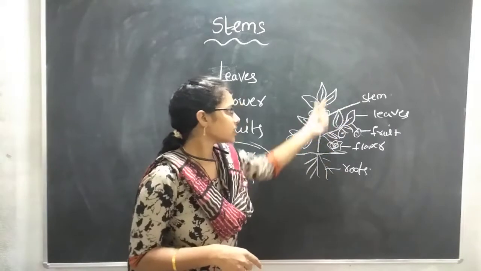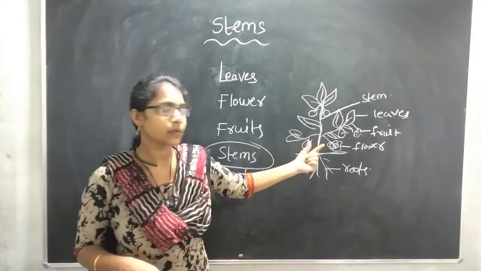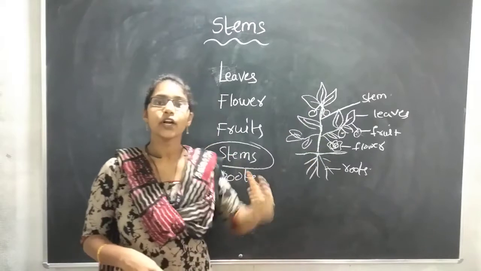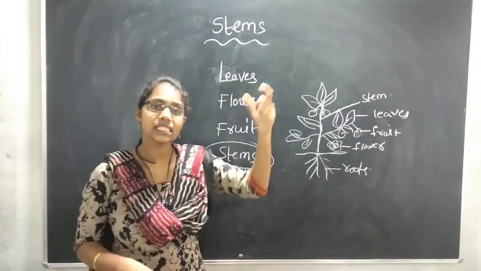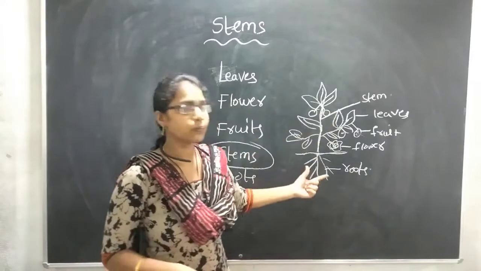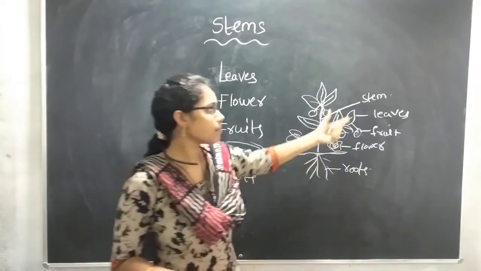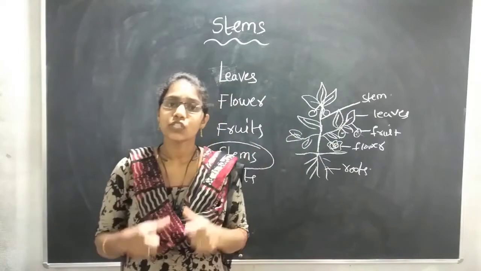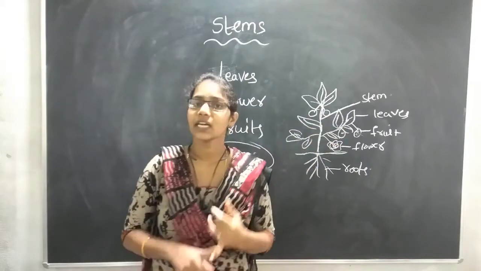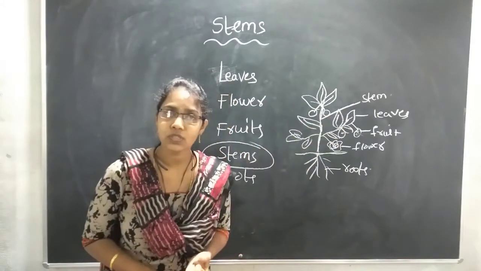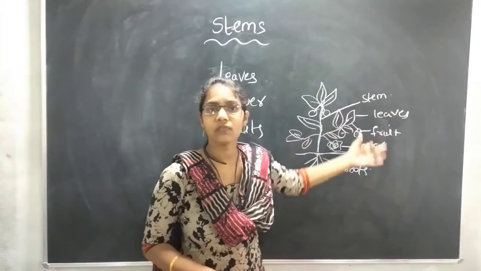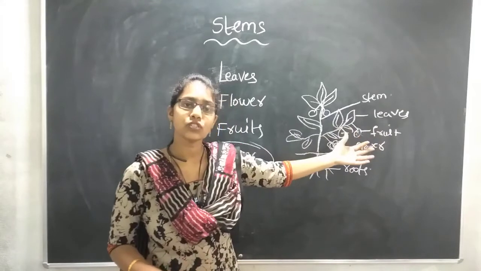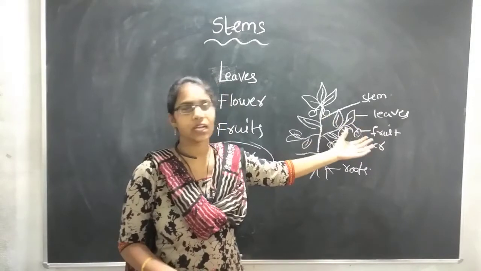The stem helps the plant to remain very strong, to maintain its stiffness. On the stem, the leaves will be, and also the fruits and the flowers. All of these are on the stem only. So it has to be very strong to maintain its stiffness.